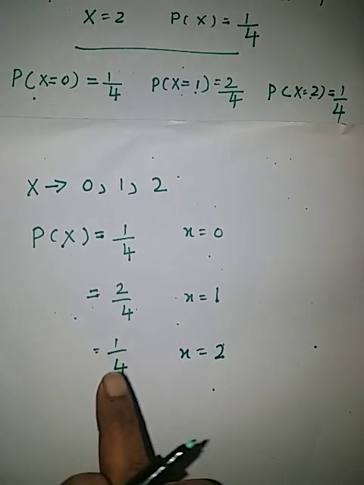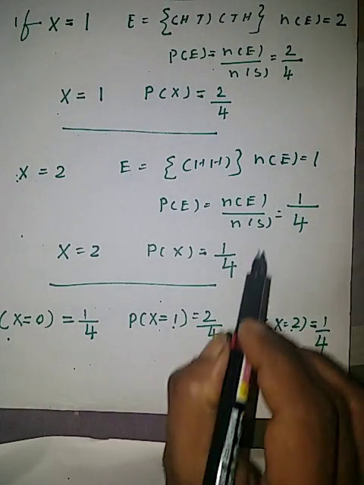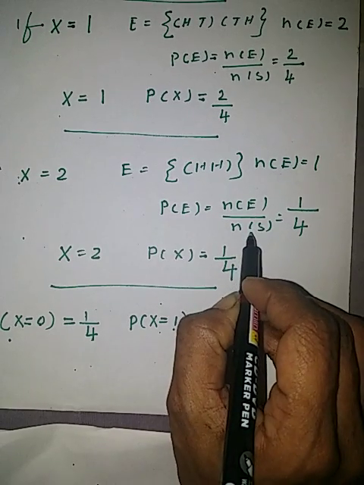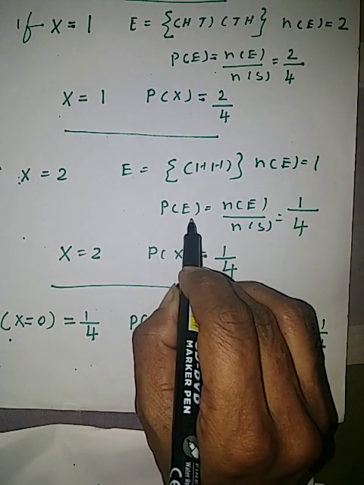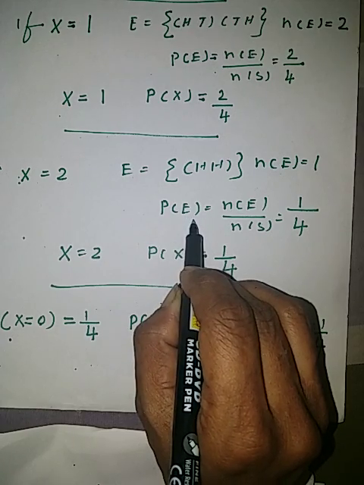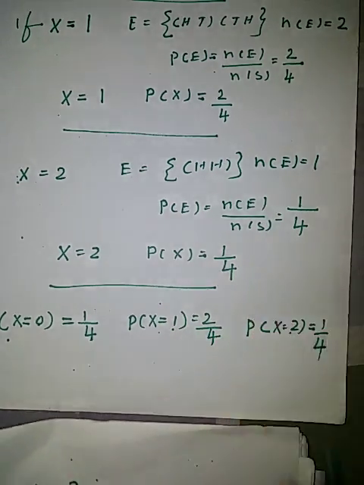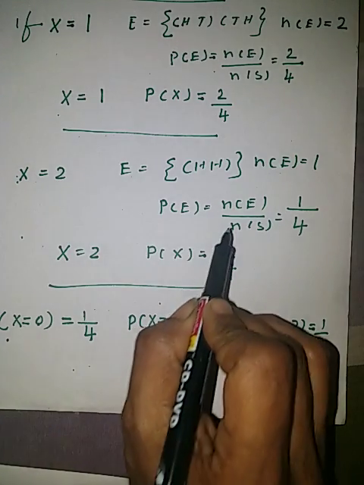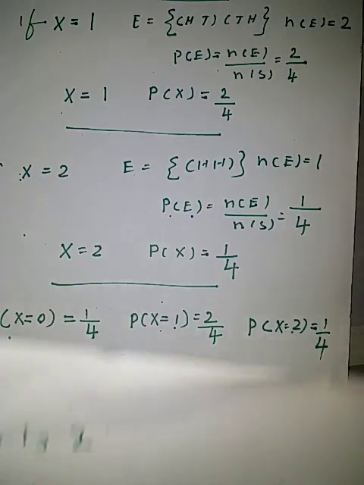These all are probabilities. We have got the probabilities from the formula number of E divided by number of S. This probability never can be negative. Probability will always be greater than or equal to 0 because number of E divided by number of S can never be negative.